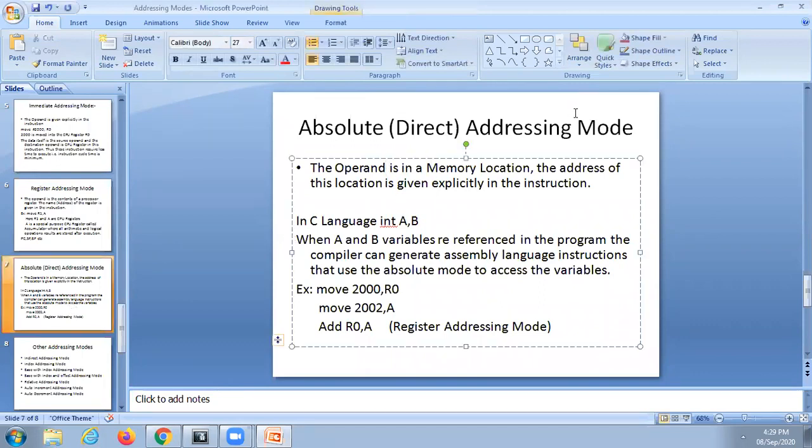Next, in the absolute addressing mode, the operand is in a memory location. Earlier I told that in the register addressing mode the operands are only register operands, so there is no possibility of a memory operand, meaning main memory.